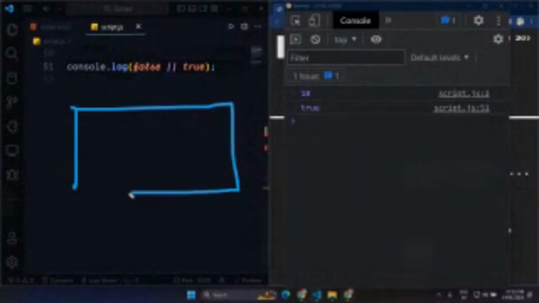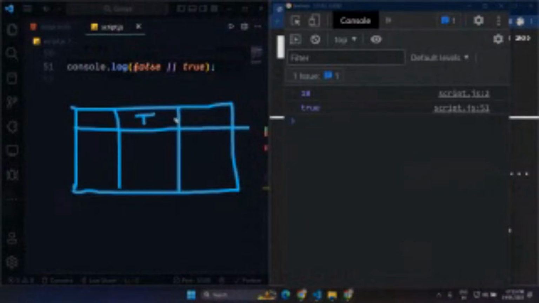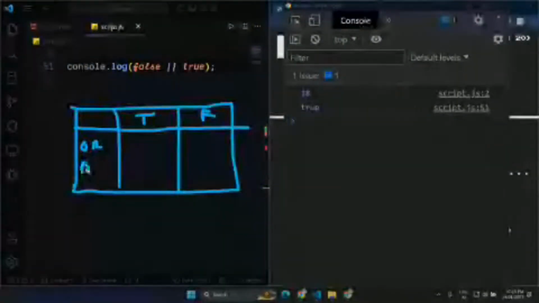Otherwise, if any of the conditions is false, we will just get a false. So that is AND and OR. There's a chart that you can look up online, and that is AND and OR. It is how it works. So if you have true and false here for OR and for the AND.